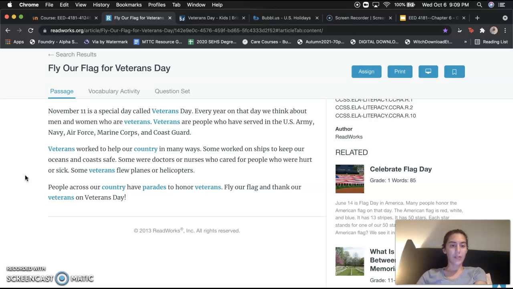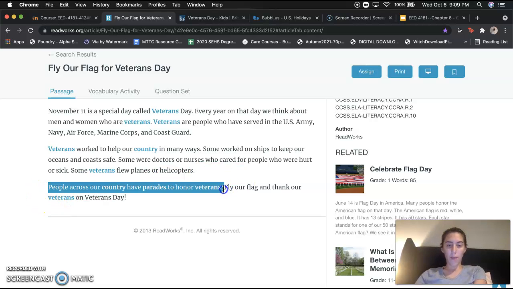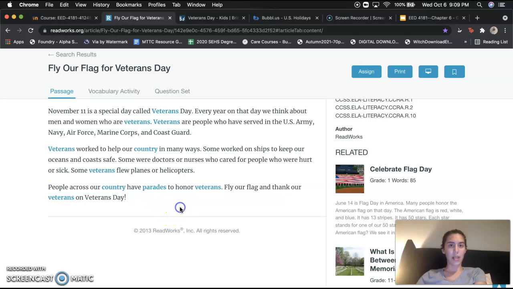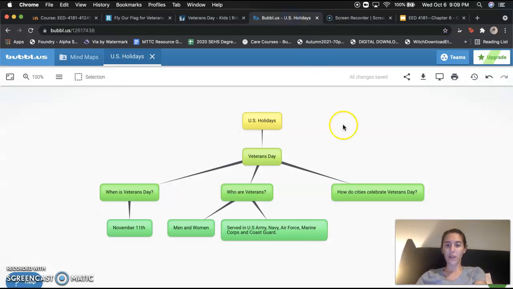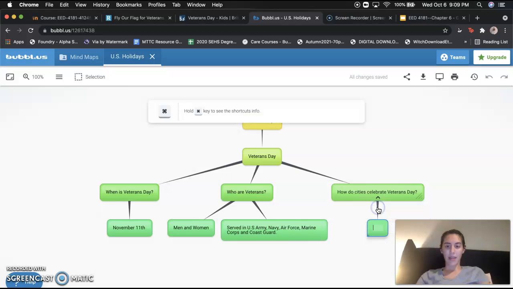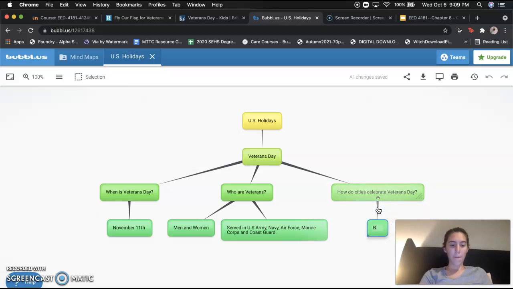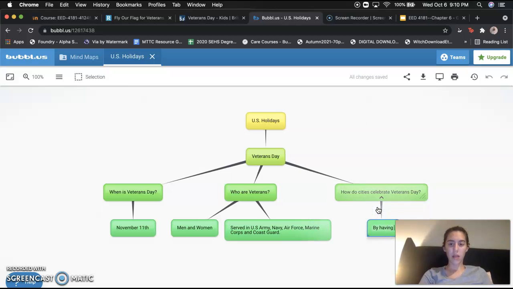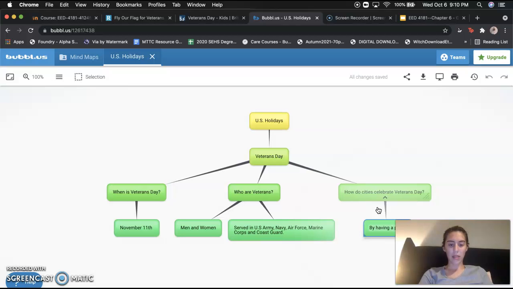People across our country have parades to honor veterans, fly our flag, and thank our veterans on Veterans Day. So here is one example of how people can celebrate by having parades. So let's go back to our graphic organizer and add, by having a parade.